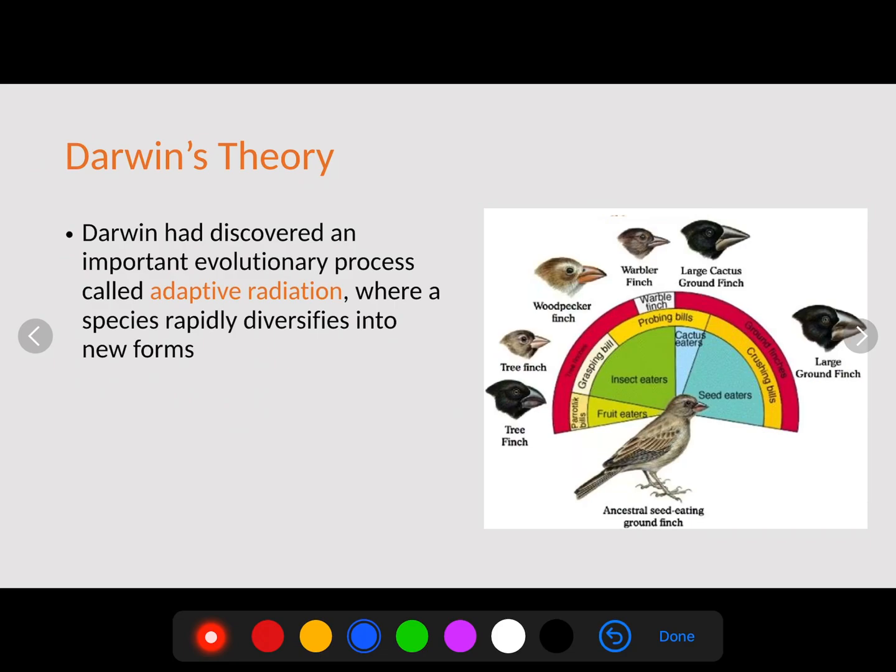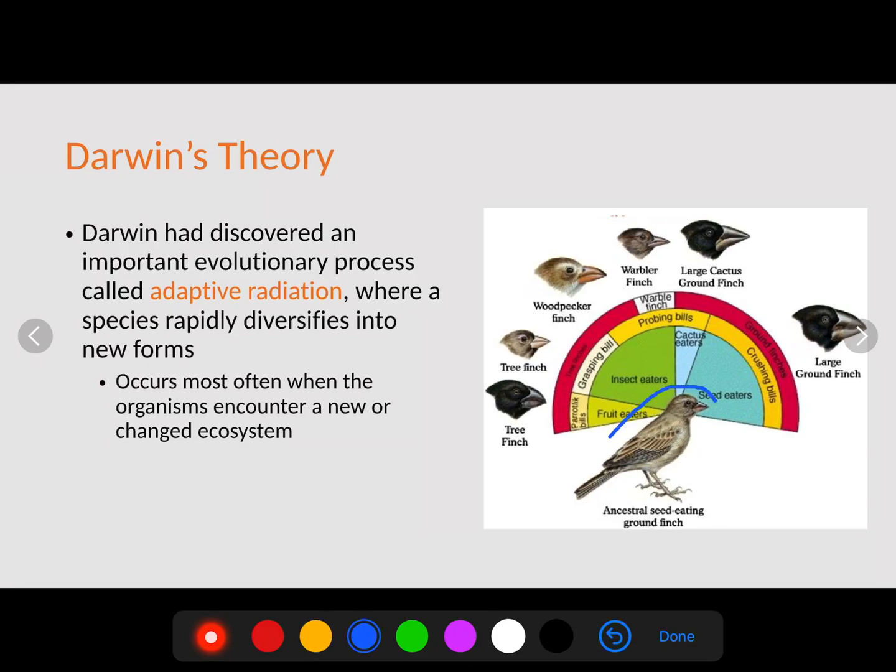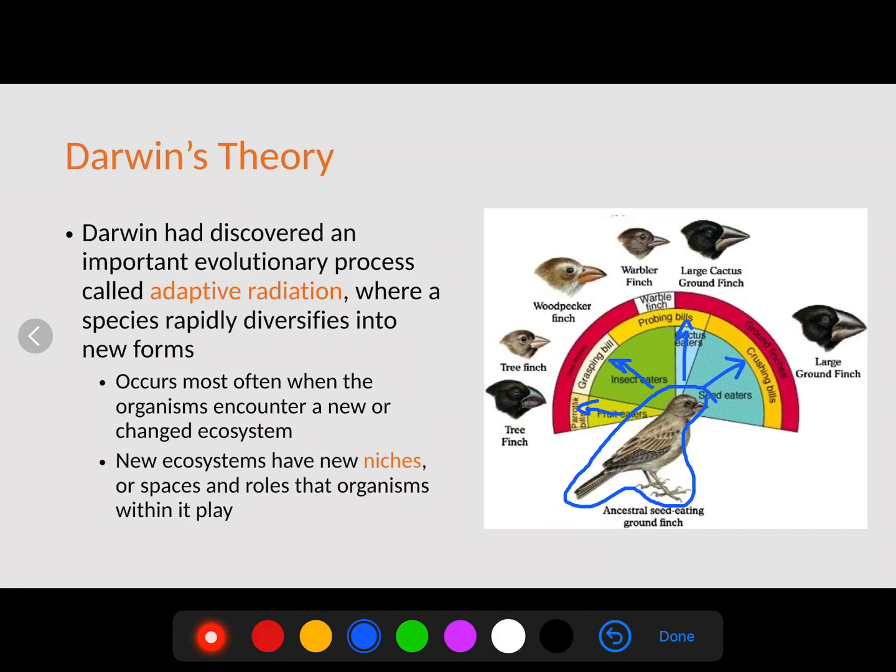What he discovered was the theory of adaptive radiation. This is where a species rapidly diversifies to fit into new niches. This occurs most often when a species encounters a new change in the environment. For example, here is our ancestral bird. Depending on what food they eat depends on what they will look like in later generations. New ecosystems have new niches, which are the spaces or roles that the organisms within play. So when a founder species gets there, it's going to adaptively radiate out to fill these new niches of the location.